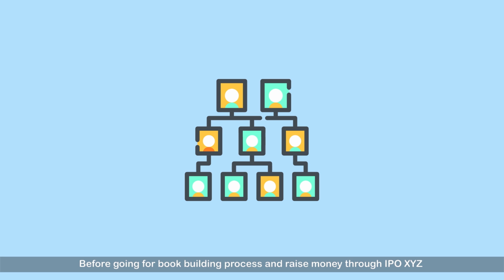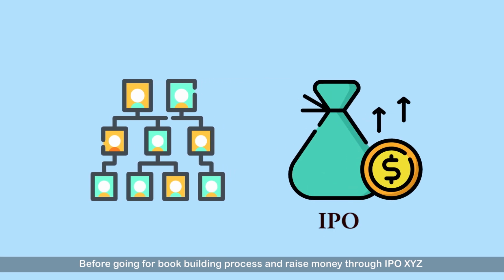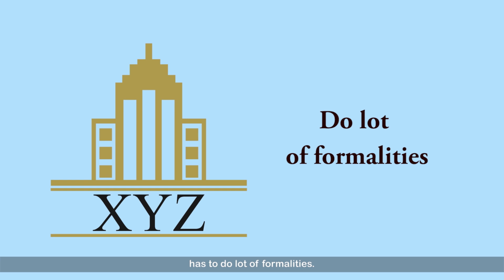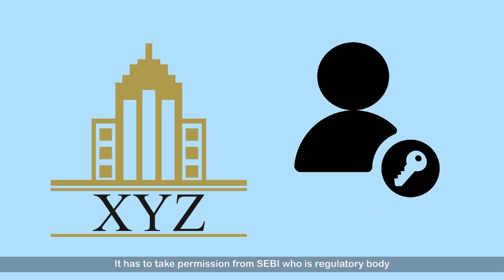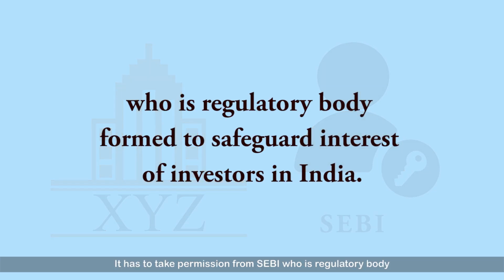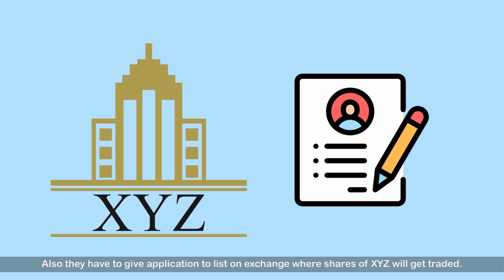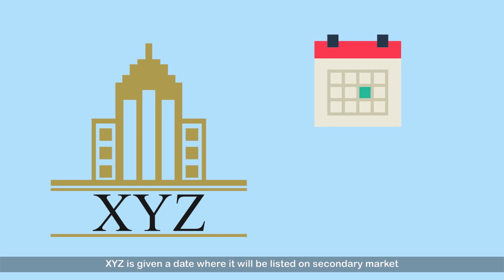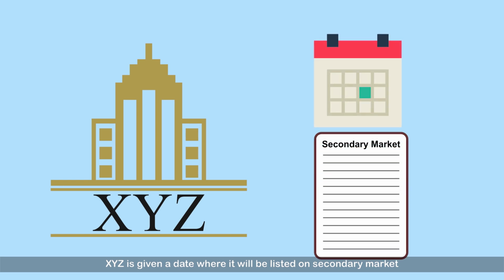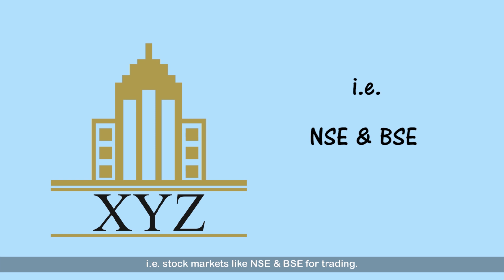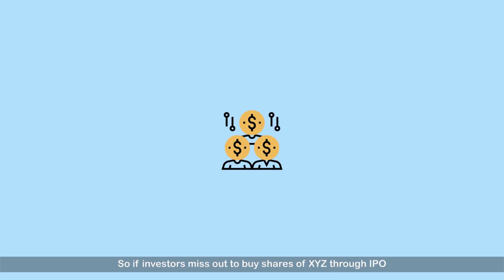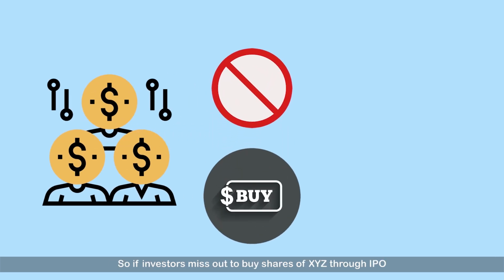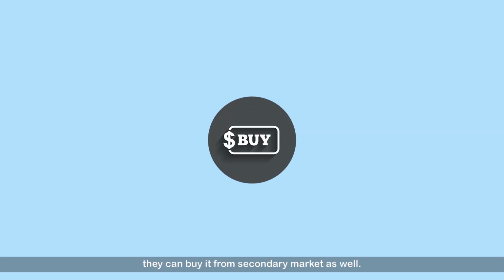Before going for the book building process and raising money through an IPO, XYZ has to do a lot of formalities. It has to take permission from SEBI, the regulatory body formed to safeguard the interest of investors in India. Also, they have to apply to list on the exchange where shares of XYZ will get traded. XYZ is given a date when it will be listed on the secondary market, that is, stock markets like NSE and BSE for trading. So if investors miss out on buying shares of XYZ through the IPO, they can buy it from the secondary market as well.